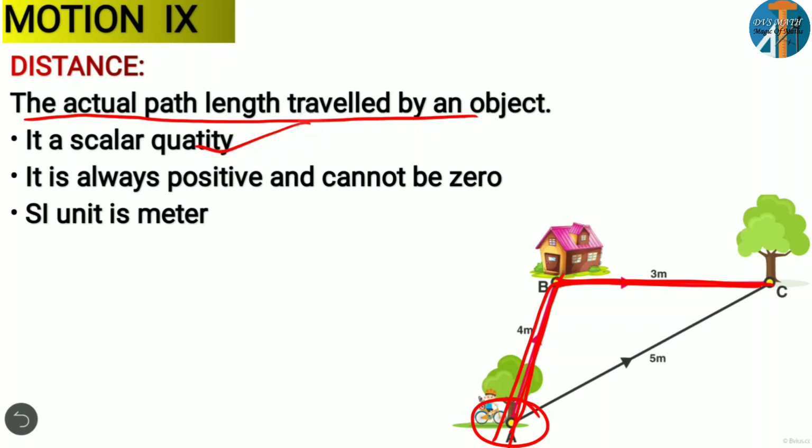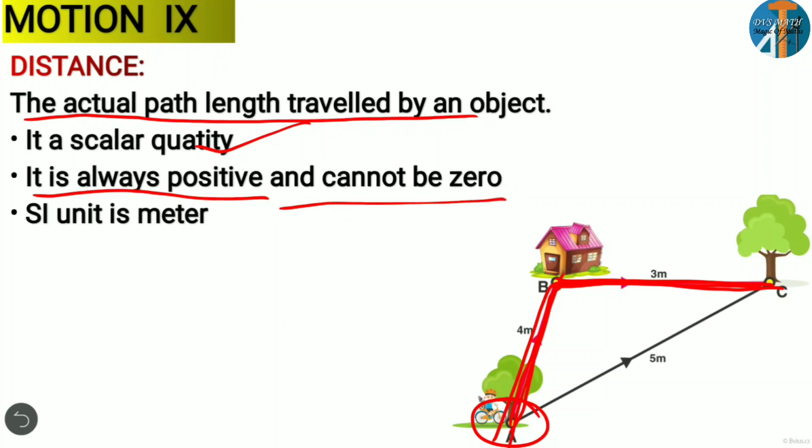It is a scalar quantity. As I told you, scalar quantity means we are taking only the magnitude, 4 meter, totally 7 meter. We are not saying any direction here. Only we are saying 4 meter to the house, again 3 meter from the house to the tree. So it is a scalar quantity, and it is always positive. Remember, distance is always positive. It cannot be zero.